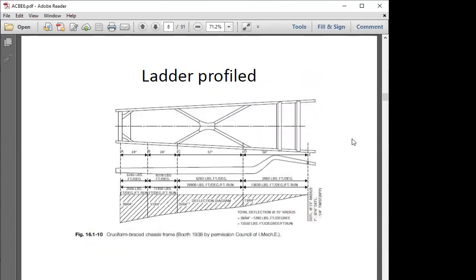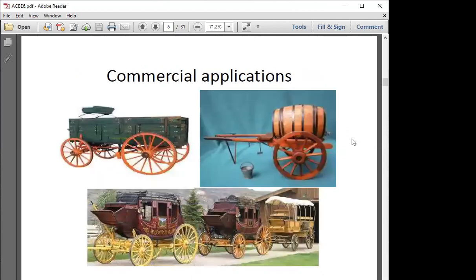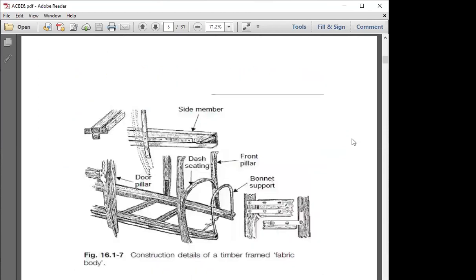Here what we are seeing is a ladder profile chassis in which we are having crossbars and sidebars as well. At the central zone we are having intersecting placements of sections. You can even see it like this.